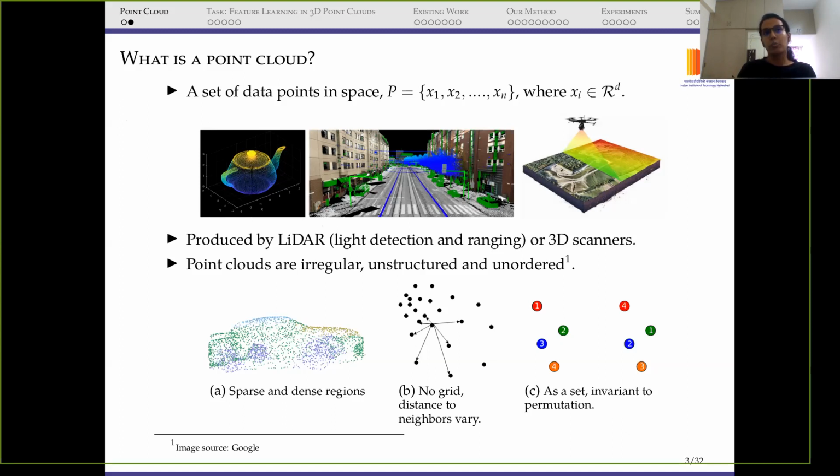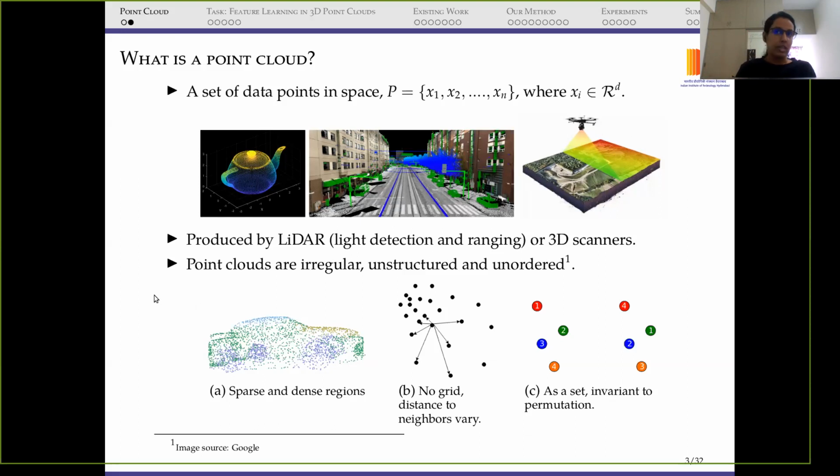These kinds of point clouds are taken from, you can say, laser or 3D scanners, which are generally placed on vehicles or cars. Then we have the third image, because generally, like I said, point clouds are produced by lidar or 3D scanners. So you can just imagine that we have a lidar or 3D scanner here, and this scanner is able to cover a very large area, a very large field. So it is giving a very large field of view. These kinds of point clouds are really huge in reality.